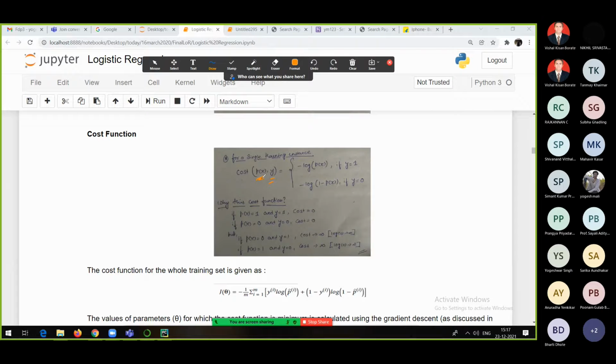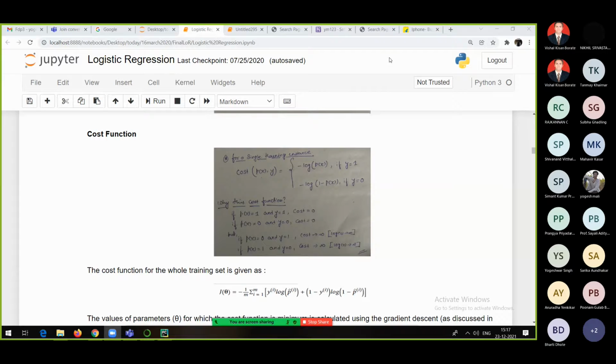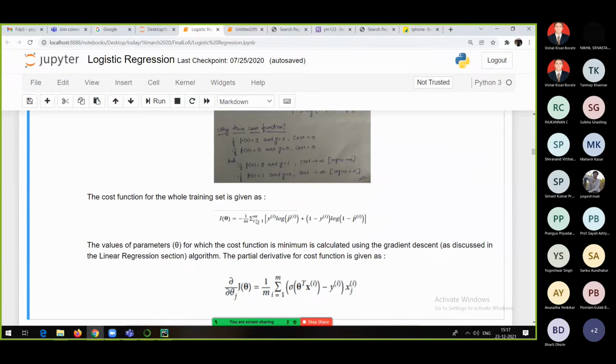So whatever we are predicting and whatever the original is, if they are the same, then the cost is 0. See, 1 1 cost is 0, or 0 0 cost is 0. But if they are not the same, cost is infinity. And if they are not the same, cost should be infinity. That's why this kind of cost function is used in logistic regression. But no one is going to ask you all these things. This is just for your reference.